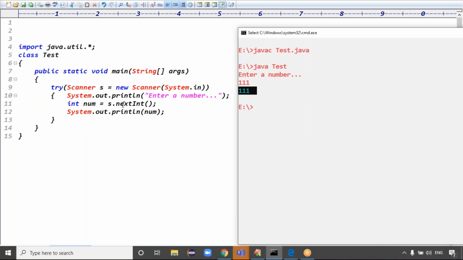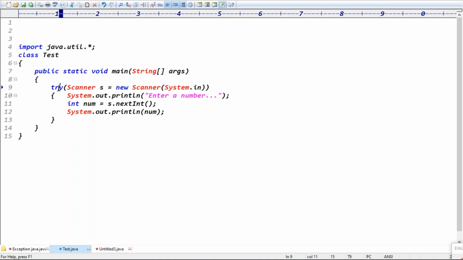This is the syntax of try with resources, guys. We observe that try catch is valid syntax, and try with resources is also valid syntax. Do you have any catch block here? No. Without the catch block it is also working fine.